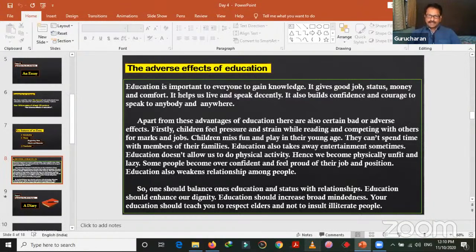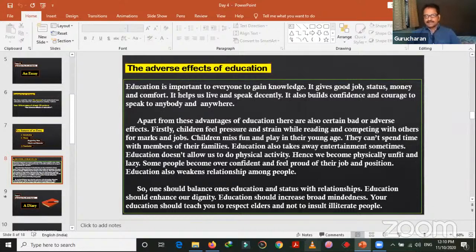Okay, see the beginning. Education is important to everyone to gain knowledge. It gives good job, status, money, and comfort. It helps us live and speak decently. It also builds confidence and courage to speak to anybody and anywhere. So we are here talking about education and its good effects, its positive things. What is education, etc. You can also add one or two sentences, no problem.